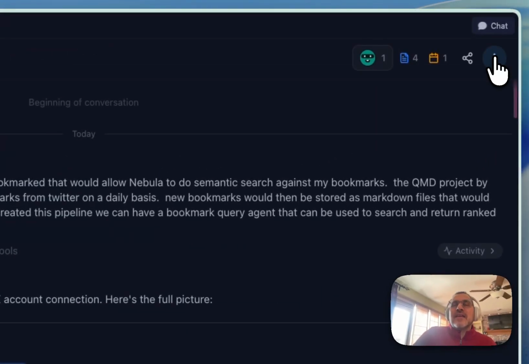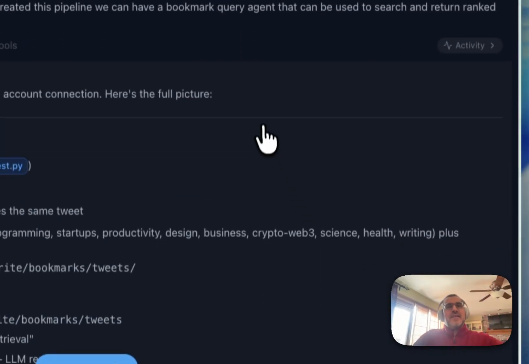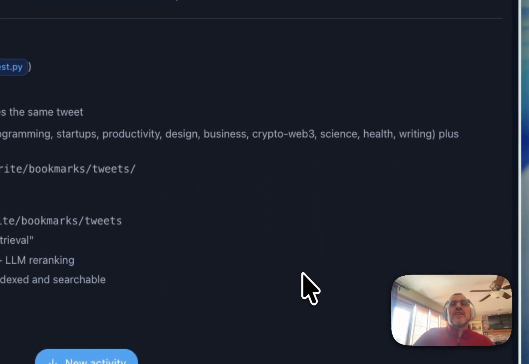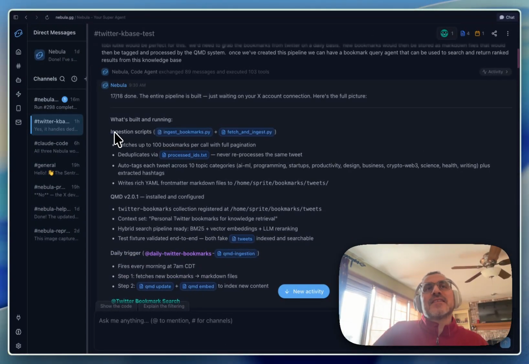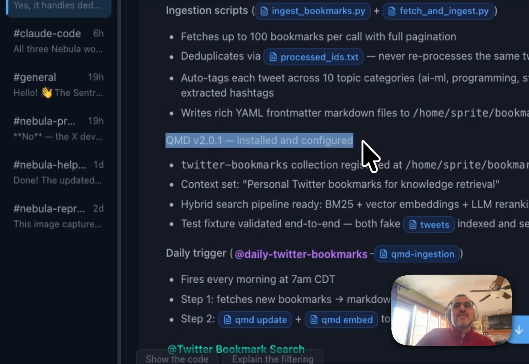And so it goes on, it builds everything. And so here's what it ended up with. You can see here that at the end of all of this, it created two ingestion scripts. It has our processed IDs.txt. It has installed QMD on our device.